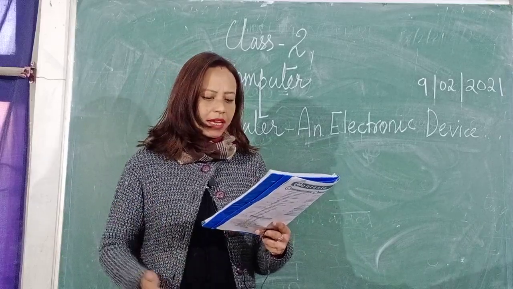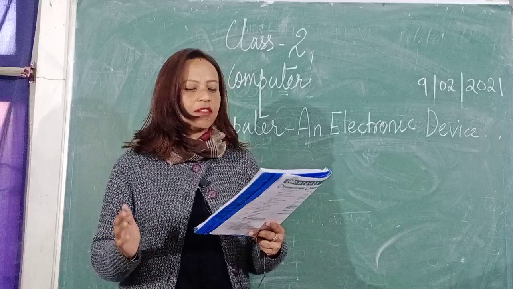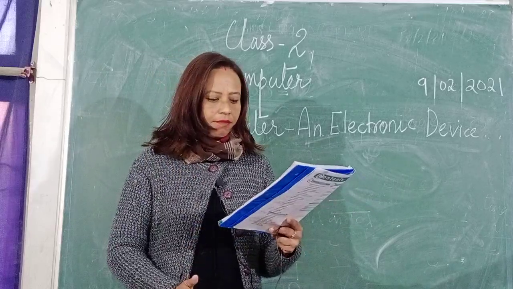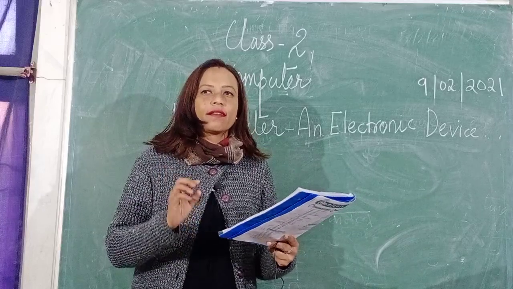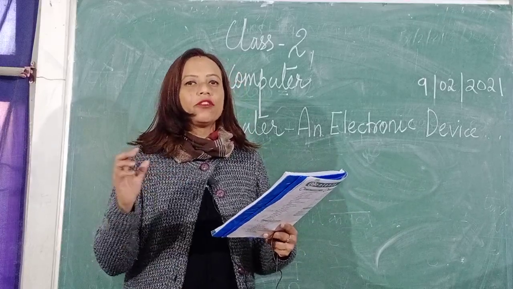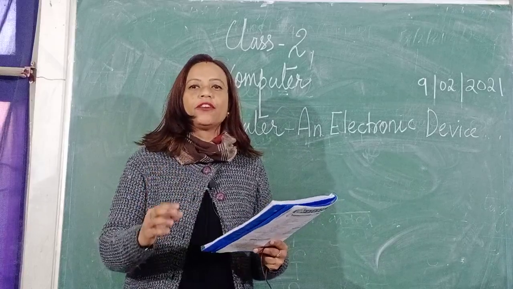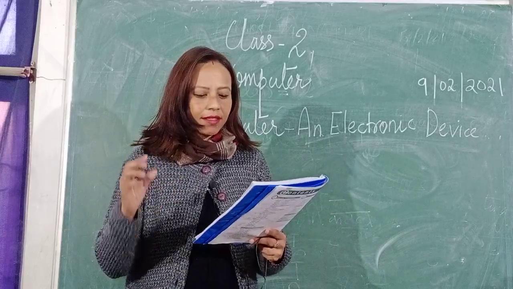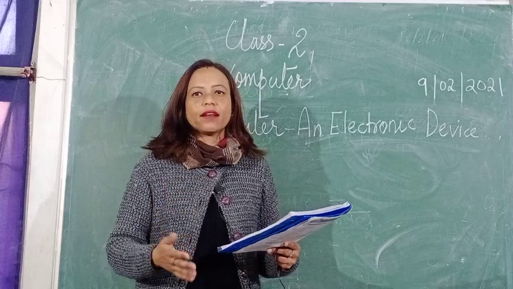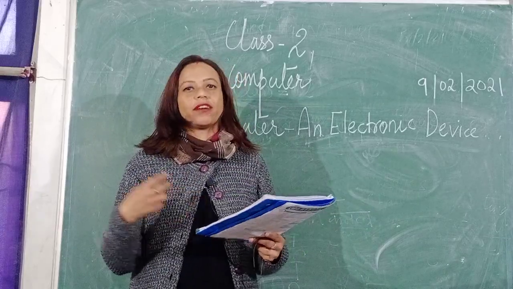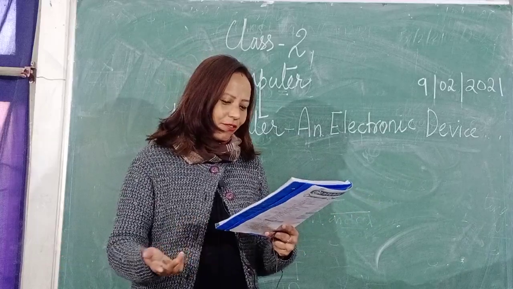Humans are living beings and machines are non-living things. The first basic difference between a computer and a human being is that a computer is a machine and a human being is a living thing. Okay, we breathe, a computer cannot breathe. Alright, we eat food, a computer never eats food. You know that.